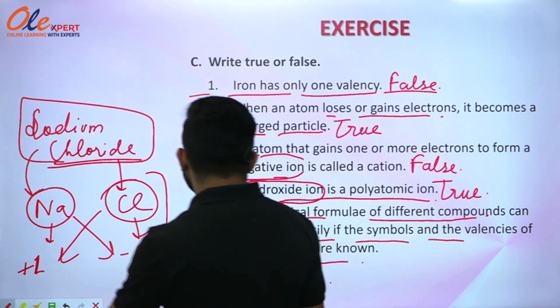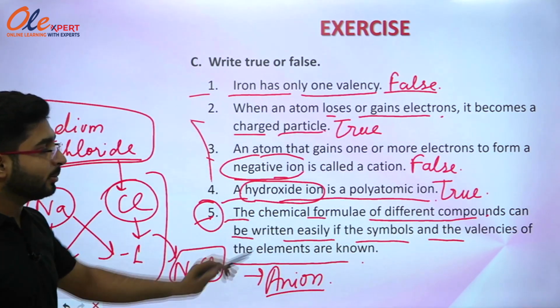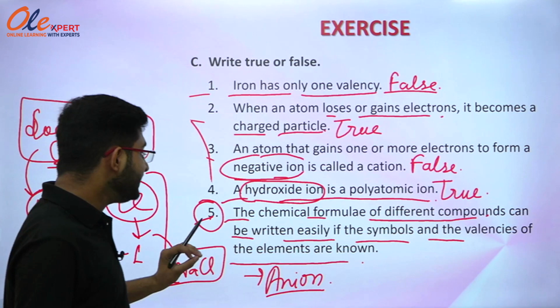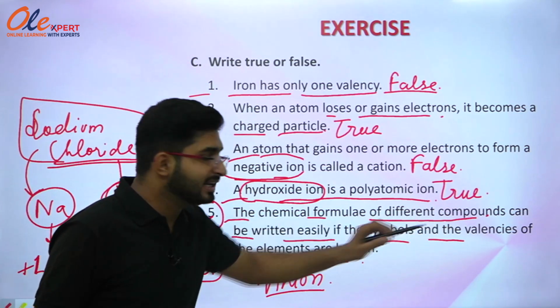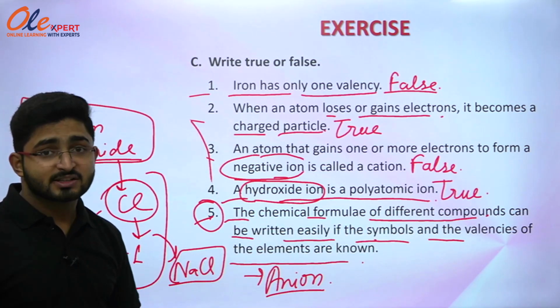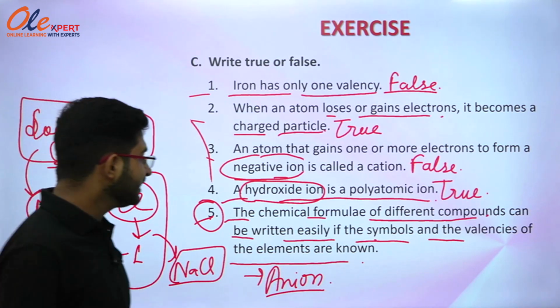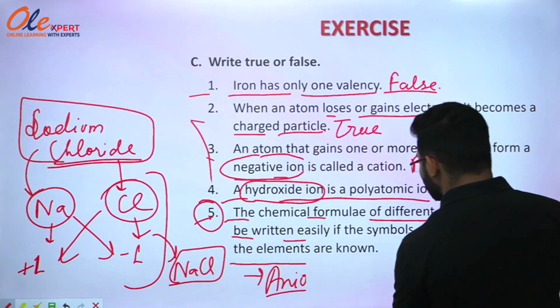So you can see it is written in the statement that the chemical formula can be only written when we know the symbols and the valencies of those particular elements that is forming the compound. Okay, so this statement is also a true statement.